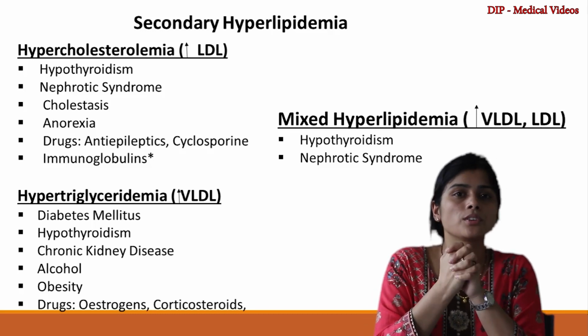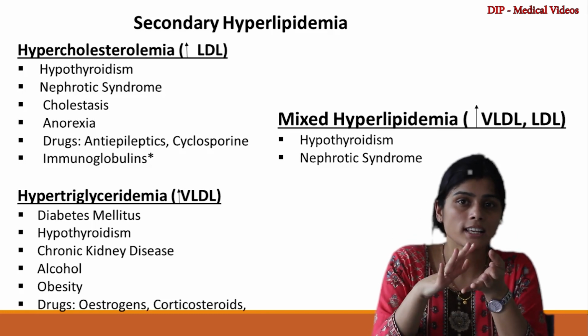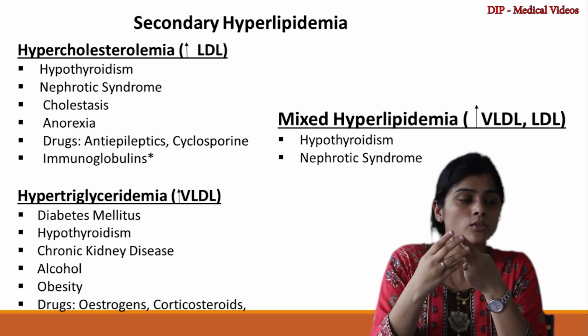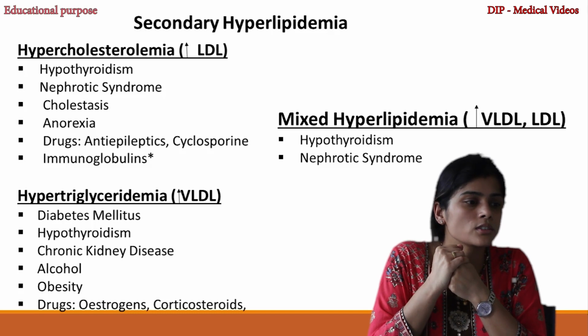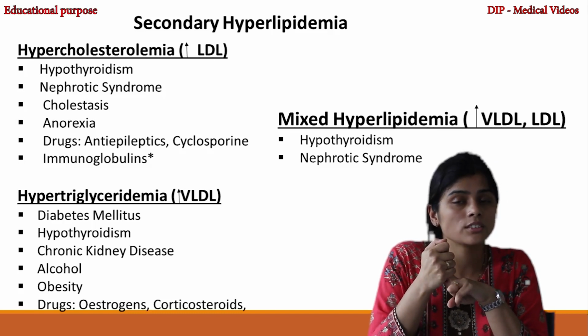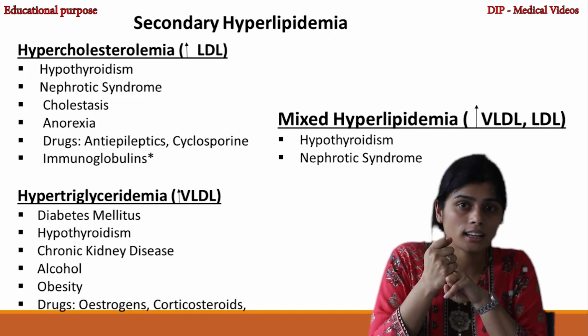And mixed hyperlipidemia can be increase in VLDL as well as increase in low density lipoprotein. It can be seen in case of nephrotic syndrome and hypothyroidism. I have already told, in case of nephrotic syndrome, because of increase in ApoB100 and impaired activity of LPL, you have both increase in VLDL as well as increase in LDL.